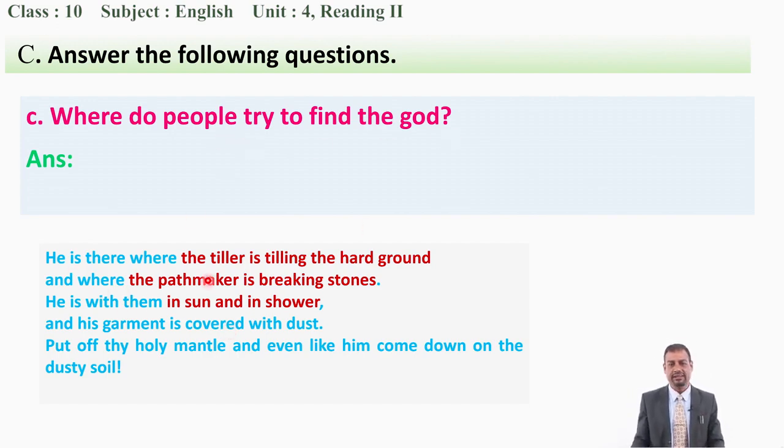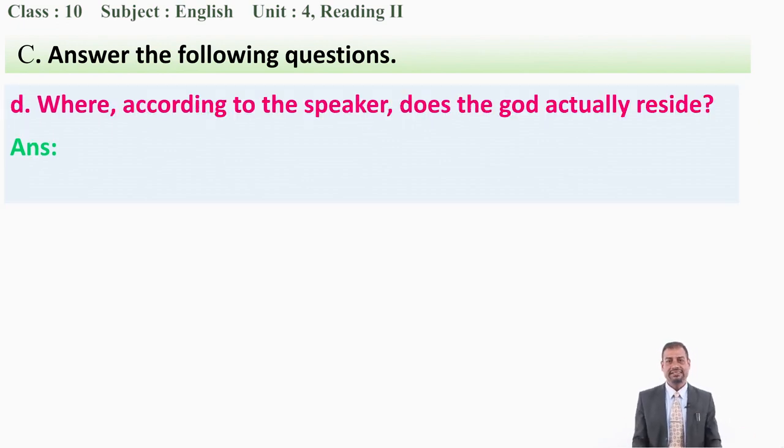Where he is there, where the tiller is tilling the hard ground, and where the pathmaker is breaking stones in sun and in shower. Okay, so you have to write down. And generally people want to chant and sing, but that is not the way. Okay, so from this stanza you can find out your answer and you can write down here in your free time at your home. Is it clear to you? Because I have given you two examples of the questions, and based on that one you just try to do C. Okay. Similarly, question number D.